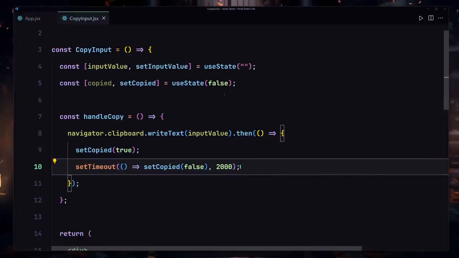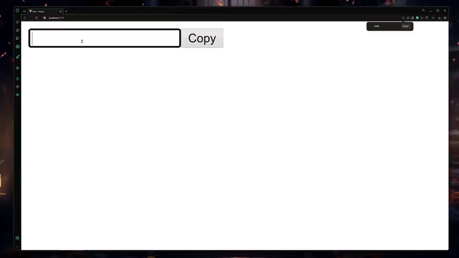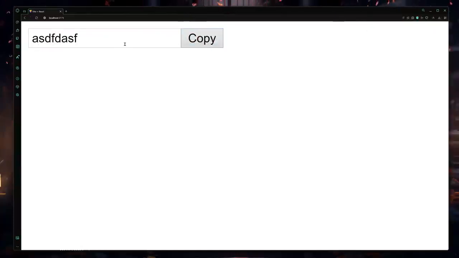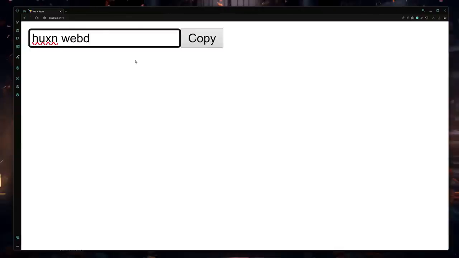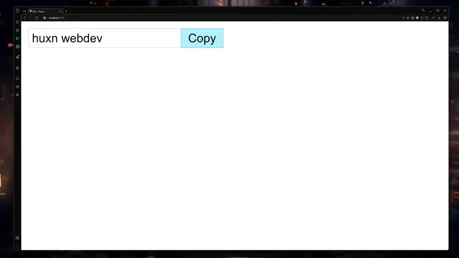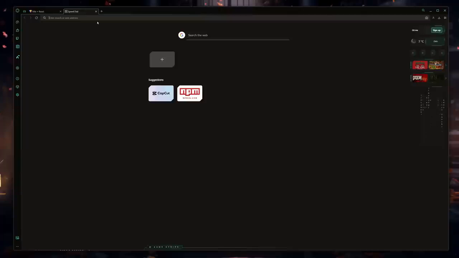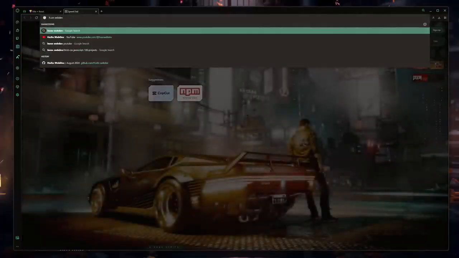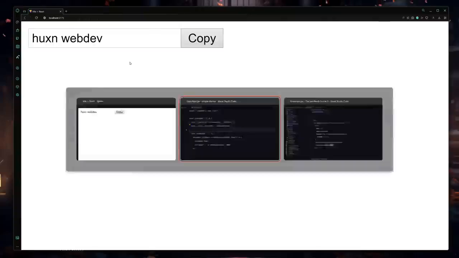So now let me just save my file and check this out. So here you can see we have our input field. I can type whatever I want to type inside there. I write Hussein Web Dev, and now if I click on this copy, and if I go into the new tab and place it right here, so here you can see we are now getting our Hussein Web Dev right here, which is cool.